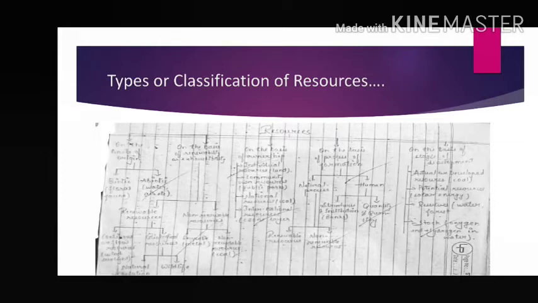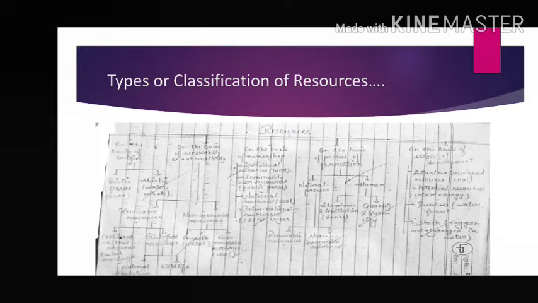Next is on the basis of ownership. Ownership means who owns this resource. There are 4 types. Individual resource, that means owned by a single person. Second, community owned resource, that means it is owned by a group of people, more than one person.